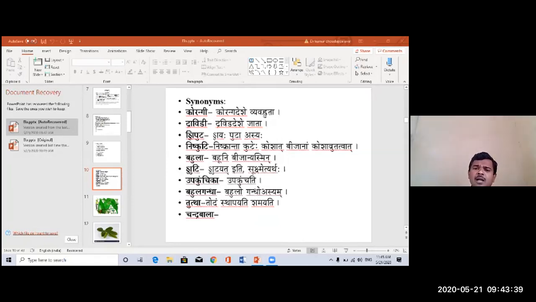Based on the availability, Korangi, Dravidi; based on the shape, Triputa; and how the seeds are stored, Nishkuti; based on the number of seeds, Bahula; and based on the size, Truti and Upakunchika; based on the odor, Bahula Gandha; based on the karma, Tutya; and apart from that, Chandrabala. So these are the synonyms of Ela.